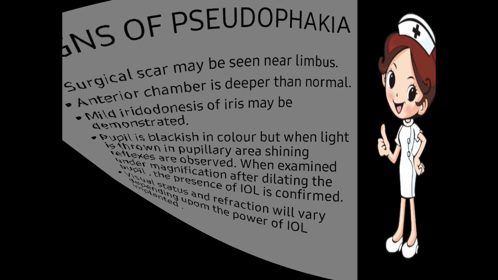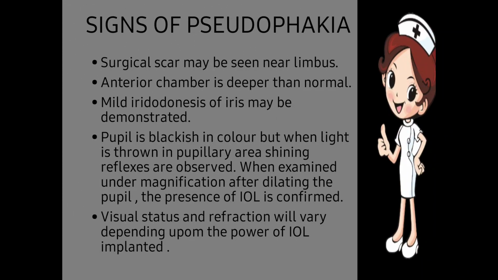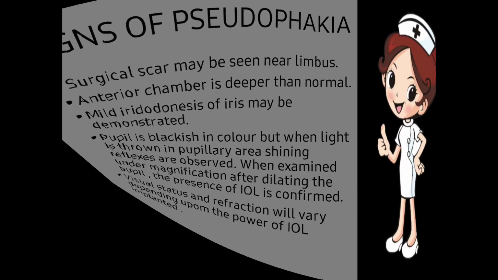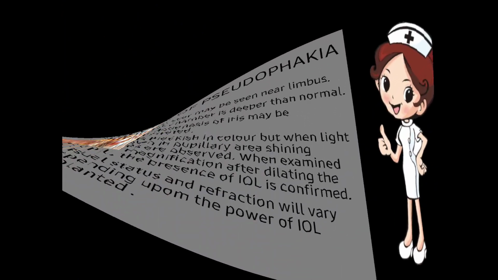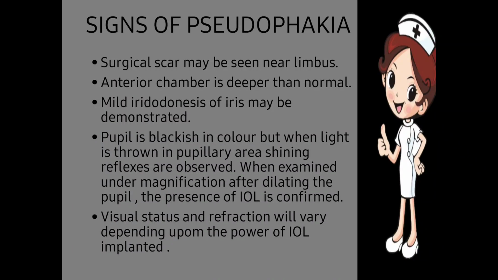Next one, signs of pseudoaphakia. What are the signs of pseudoaphakia? A surgical scar may be seen near the limbus. If you can see here, this is the limbus part where the surgical scar may be seen. Next, the anterior chamber is deeper than normal. Mild iridodonesis of the eyes may be demonstrated. Sometimes iridodonesis of the iris may be demonstrated.